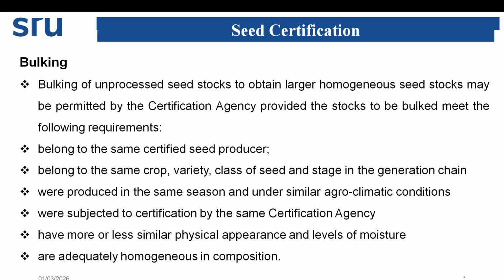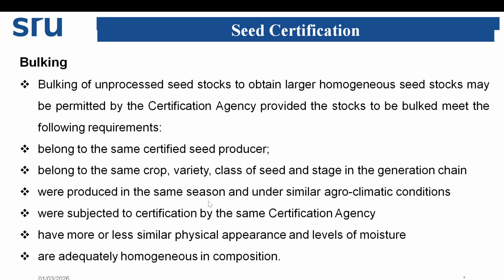What is bulking? Next point, bulking. The bulking of unprocessed seed stock to obtain a larger homogeneous seed stock may be permitted by the certification agency, provided the stock to be bulked meets the following requirements. It should belong to the same certified seed producer. It should belong to the same crop, variety, class of seed and stage in the generation chain.